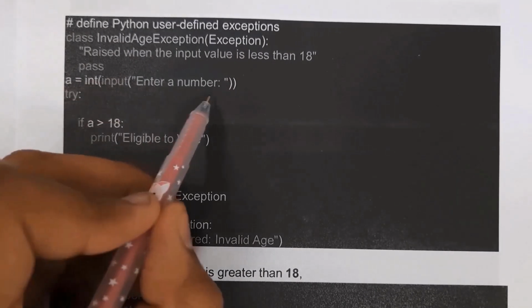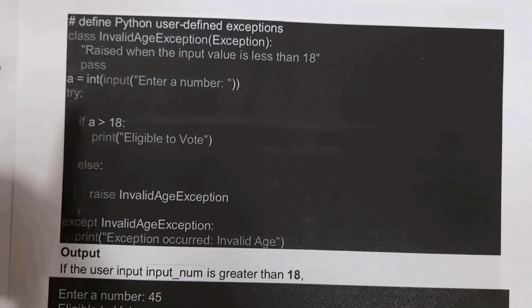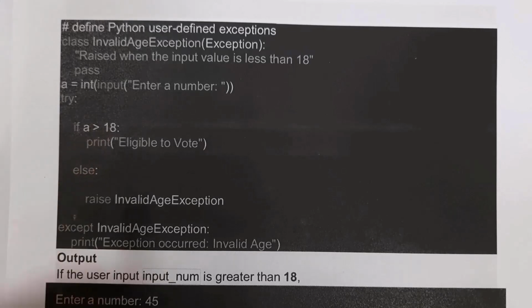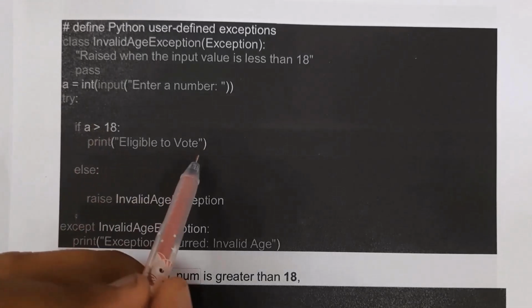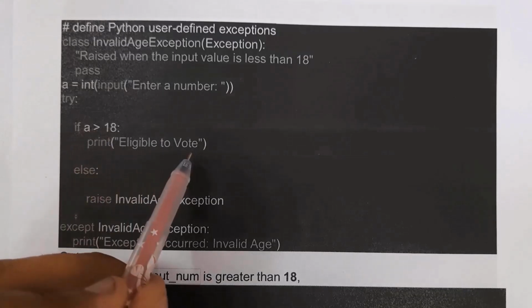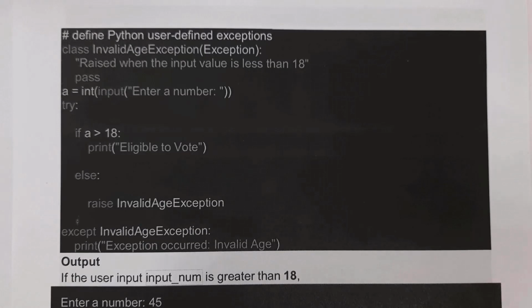Whenever you run this line of code, you will get the output "Enter number", and you can give any integer value. Next, inside the try block, I have written: if age is greater than 18, I should get the output "Eligible to vote". Else, if I give an age less than 18, it should give an error message, that is nothing but an exception.